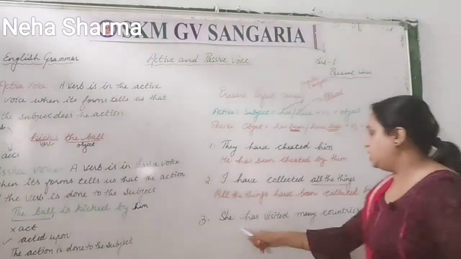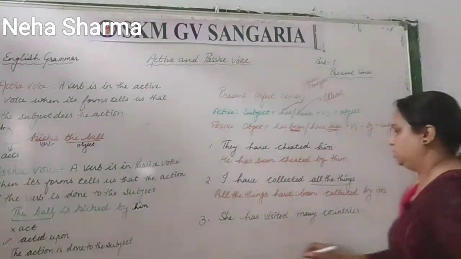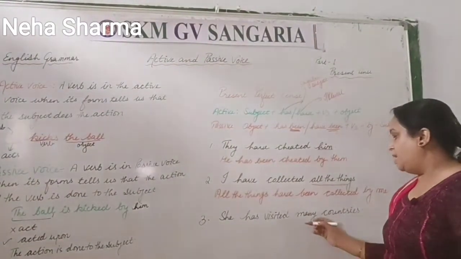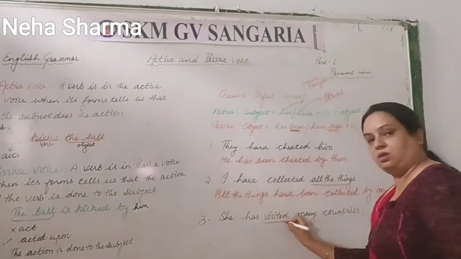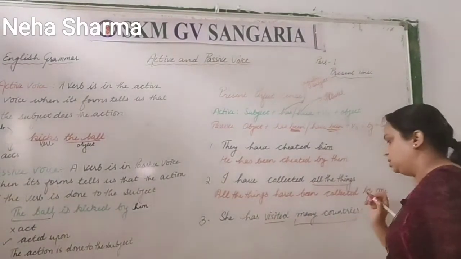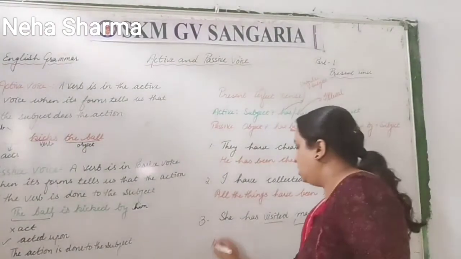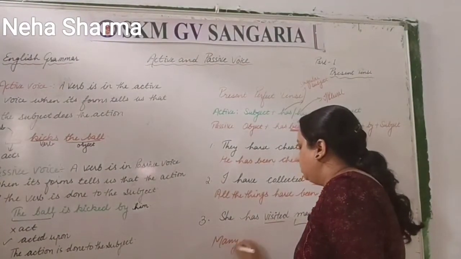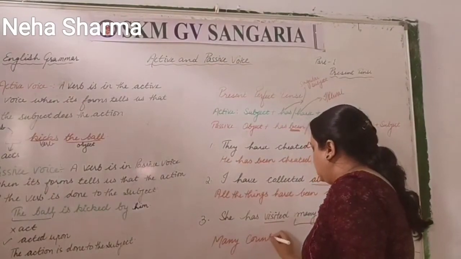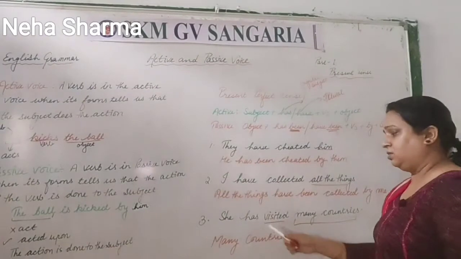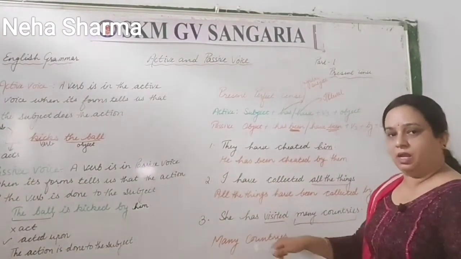Clear? She has visited many countries. She is subject, has is helping verb, visited is third form, many countries. This is the verb and after that many countries. So many countries is the object. So you have to carry that here. Many countries, has been or have been?